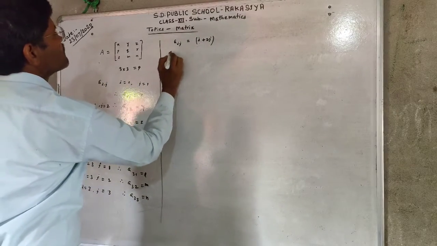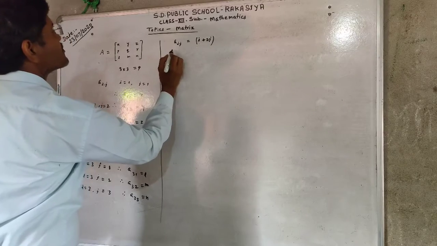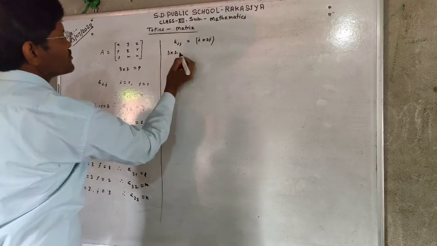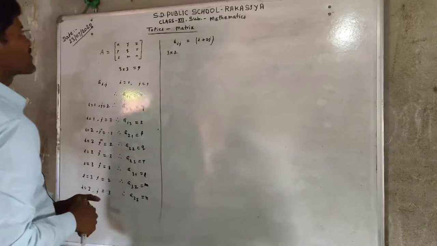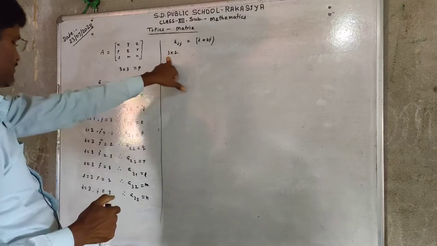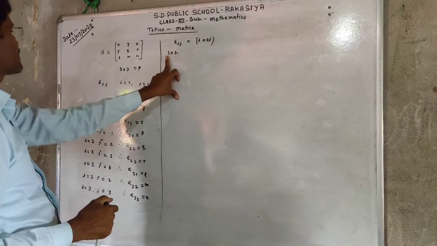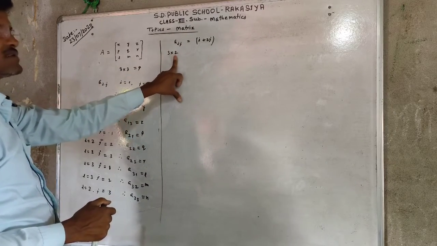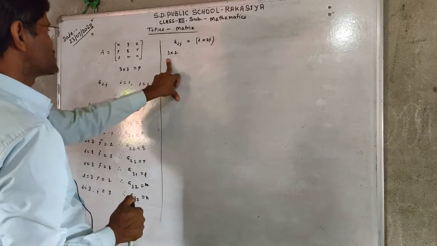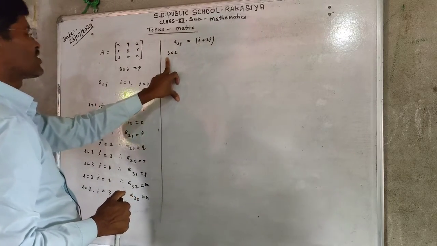Suppose that I have to construct a matrix of 3 into 2 order, 3 by 2. If in any matrix the number of rows is 3 and the number of columns is 2, then the order of the matrix is called 3 by 2 or 3 into 2.